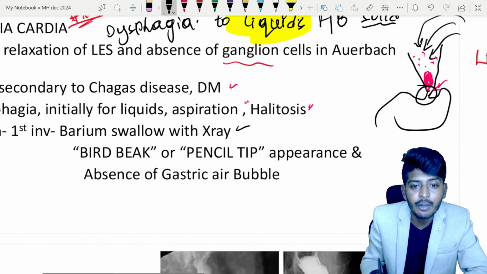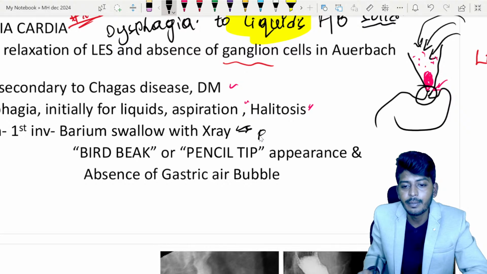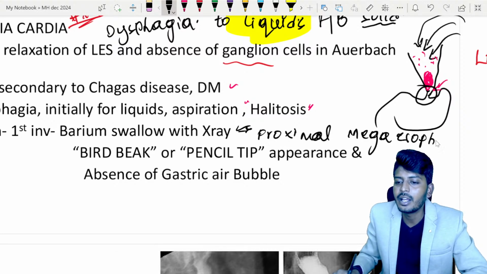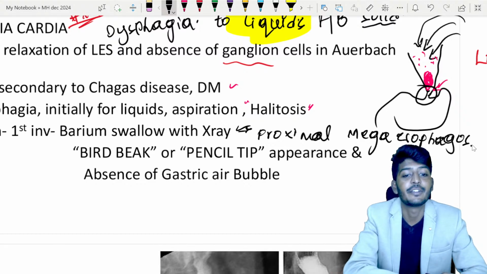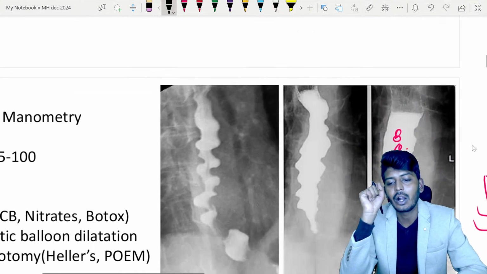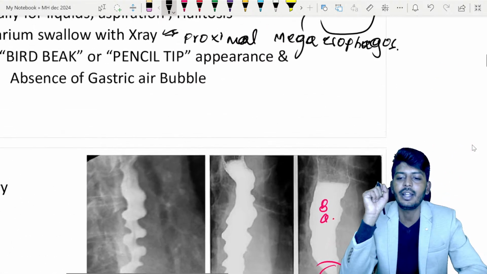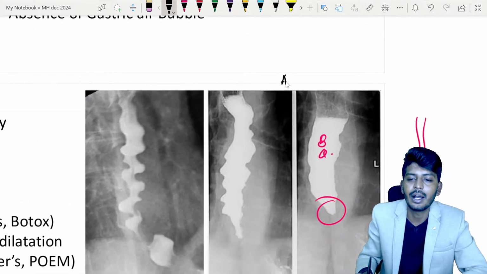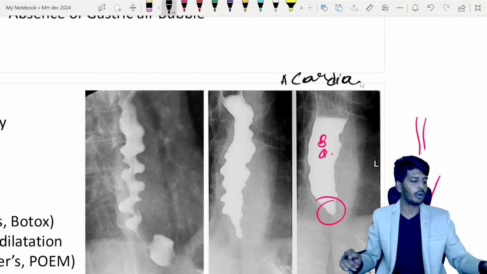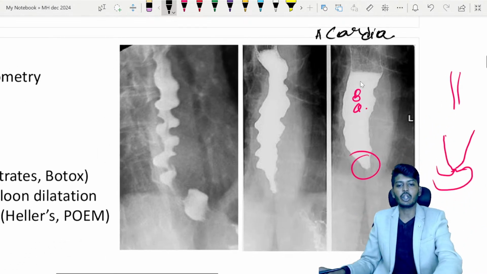One more point. If they give you this one, don't get confused. Proximal mega esophagus is the appearance. Proximal mega esophagus with a distal narrowing. We call it as, what is that? Again called as, yes, that is only your Achalasia cardia. Achalasia cardia. All right. So once we understood about Achalasia cardia, now let's continue to the next one.